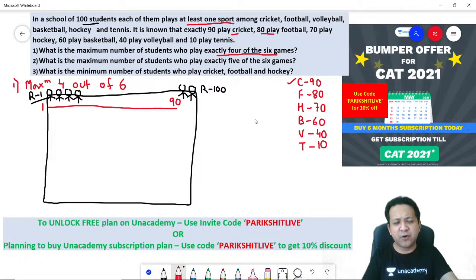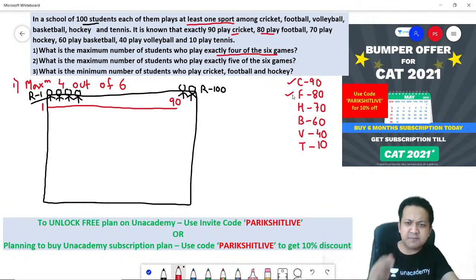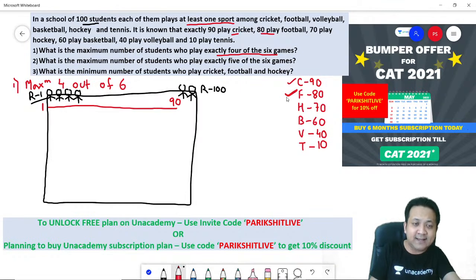Next game, football. How many students need to play football? 80. Remember what the intention is. The question wants you to ensure that one student is playing 4 games. So when it comes to football, let's have the same set of students playing football as well. How many students do I need? 80 students. So let's say roll number 1 to roll number 80 are playing football.